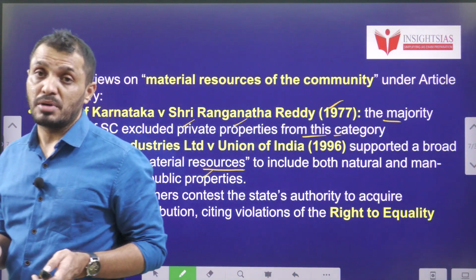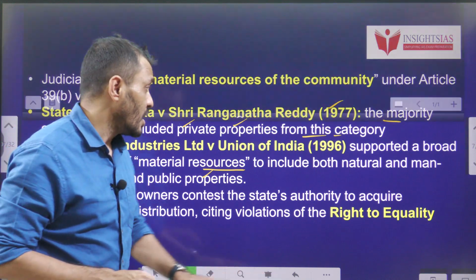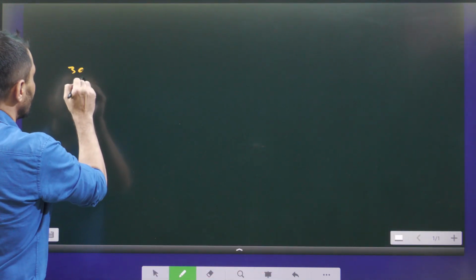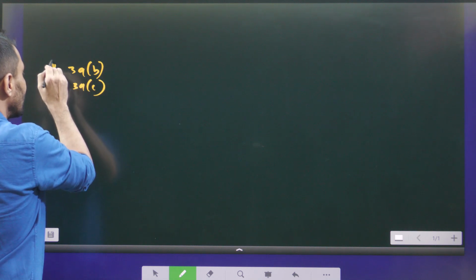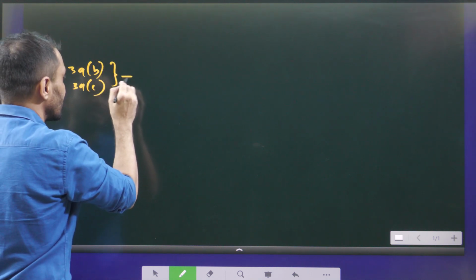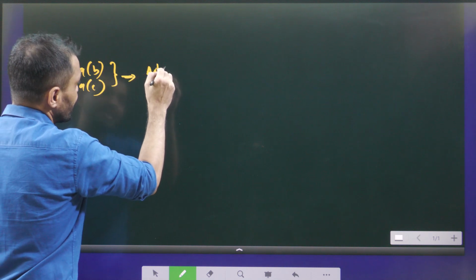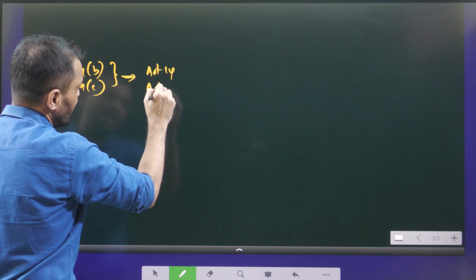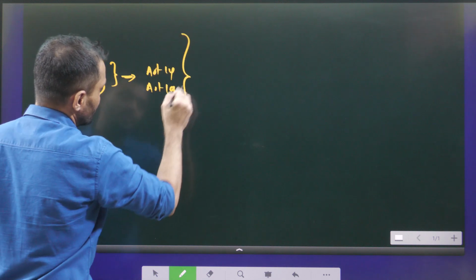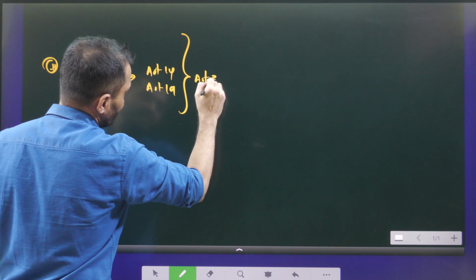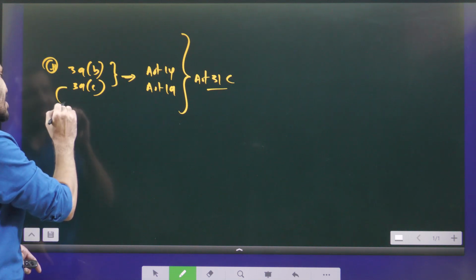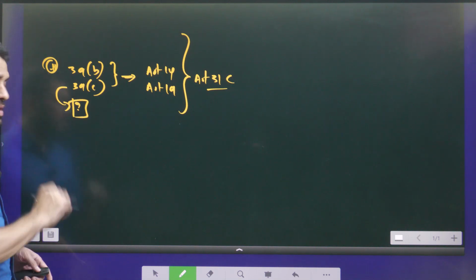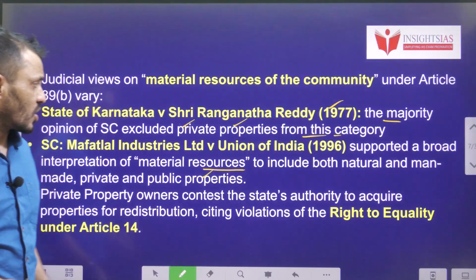This is topic number 1, and you should remember that Article 39B and Article 39C are very, very important. While the government is implementing Article 39B and Article 39C, it can even violate Article 14 and Article 19 as well. This is said under Article 31C. You should all know that. Now tell me students, what is Article 39C all about?